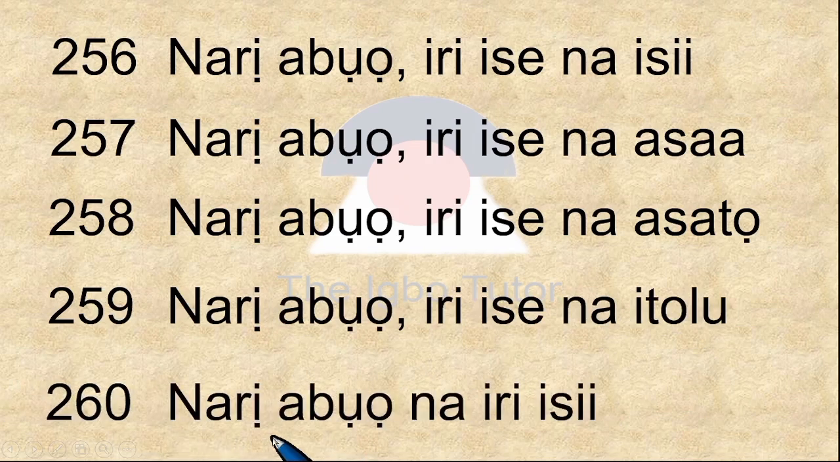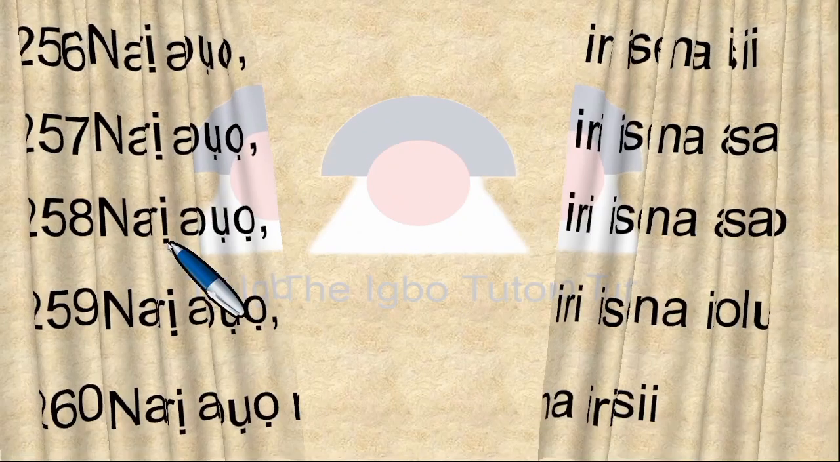260, narị abụọ na iri isii. Narị abụọ, 100 in 2 places, 200, and, which is na. Iri, 10 in 6 places, iri isii. Narị abụọ na iri isii. Let's go with this.